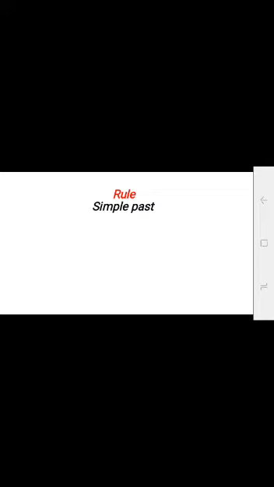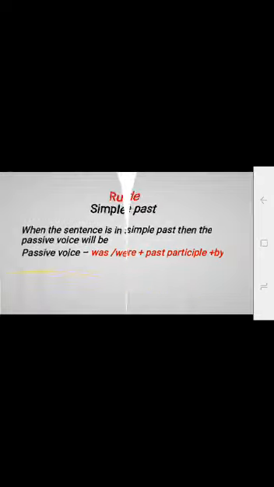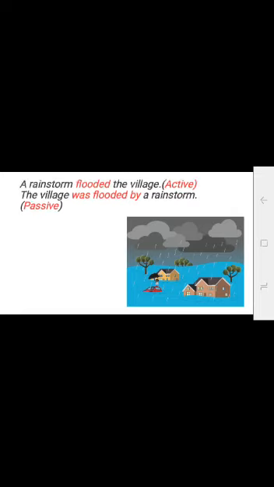So with this we finished present tense. Now come to past tense and begin with simple past. When the sentence is in simple past, then the passive voice rule is was or were plus past participle, means V3, plus by. A rainstorm flooded the village. Active voice. In passive voice it will be the village was flooded by a rainstorm.